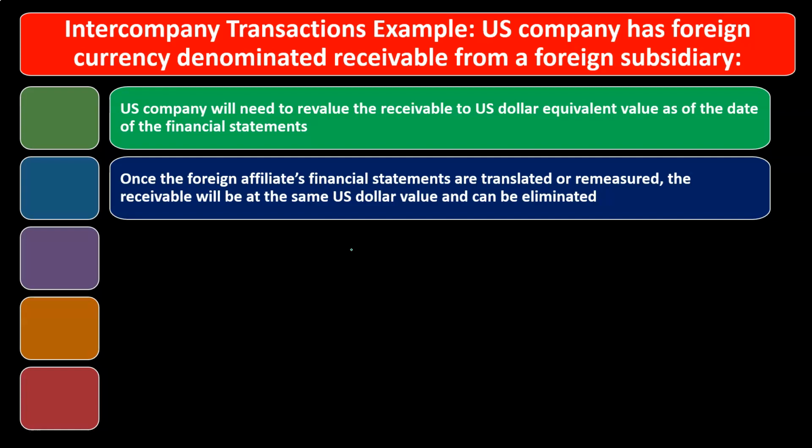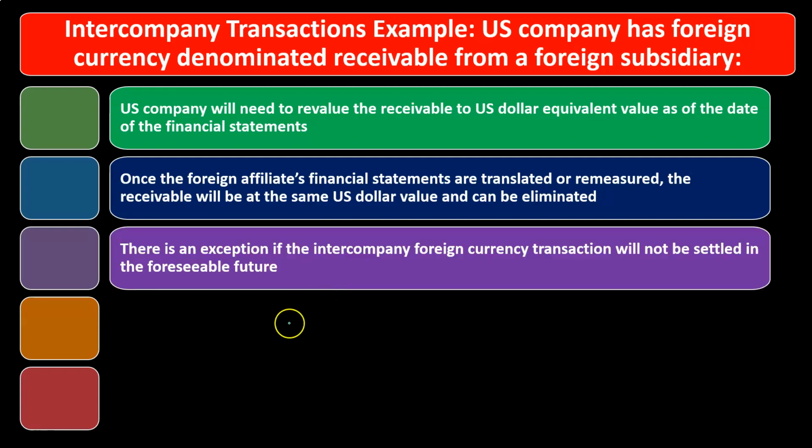For an intercompany transaction related to the receivable, the receivable would go down on the parent side of the books, and the payable would go down on the other side. Obviously the complication there is making sure that we have equivalent amounts after we do the exchange process. Once we have both amounts recorded in terms of the US dollar, after either the translation or remeasurement, we should be able to eliminate them in a normal way.